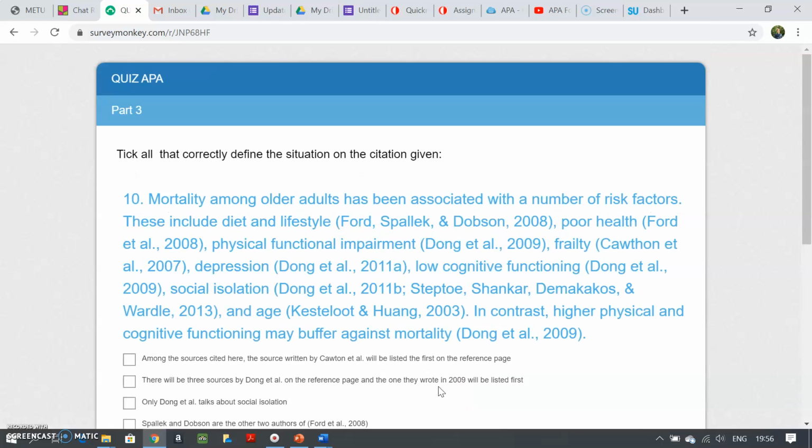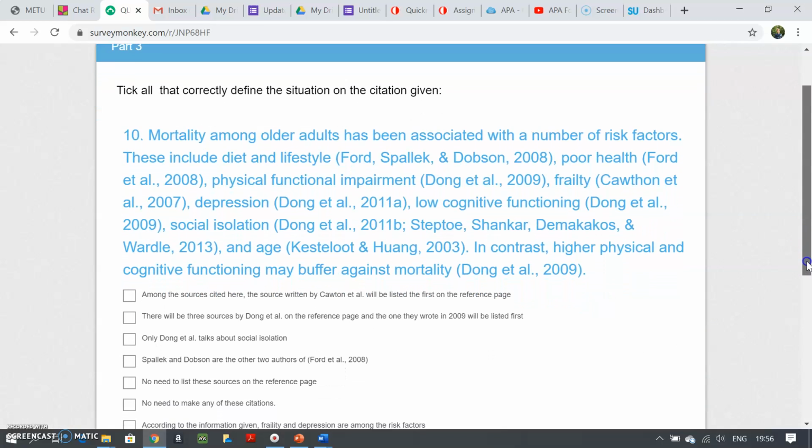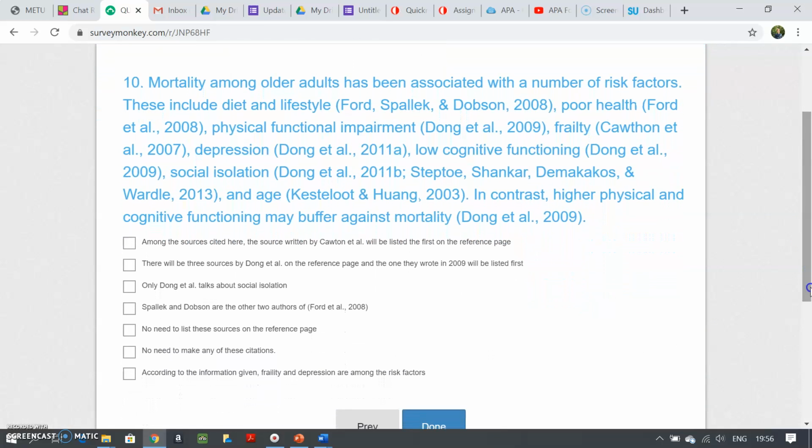Let's now see this one. Okay, choose all that correctly define the situation on the citation given. Among the sources cited here, the source written by Cowton et al., here it is, will be listed the first. Yes, because it starts with C, it will be listed first. There will be 3 sources by Dong et al.